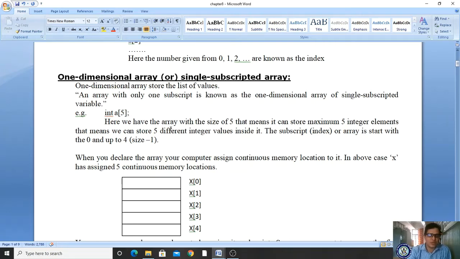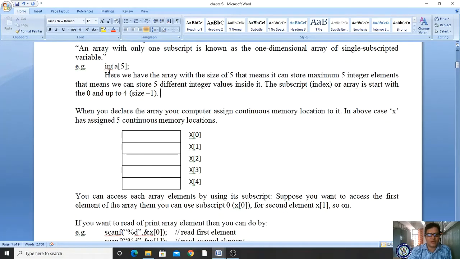Here we have declared the size of the array variable as 5. It starts at 0 and ends at n minus 1. Suppose I take it as x instead of a, int x of 5. Automatically in your memory space, it creates 5 different locations for holding different values.